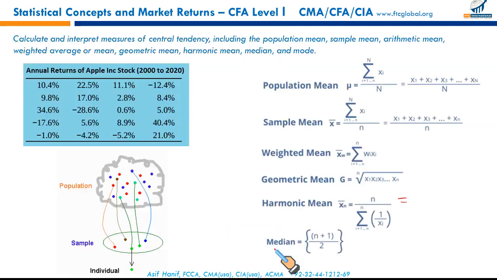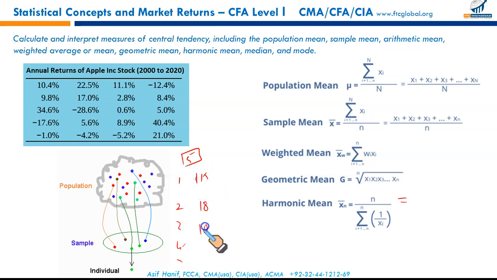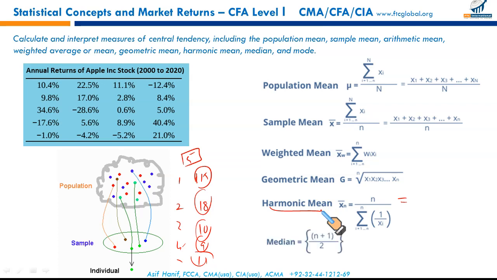And when do we use harmonic mean? We will discuss later, but I'll tell you, harmonic mean is recommended when you want to calculate the average cost of investment, like you made 5 investments in the last 5 years, year 1, 2, 3, 4. The prices of the share varied over the period. First year price was $15, then it was 18, then it was 10, then it was 9, then it was 11. So in order to calculate the average price, we use harmonic mean. So remember, harmonic mean is used for certain computations such as the average cost of shares purchased over time. We will discuss this later as well.